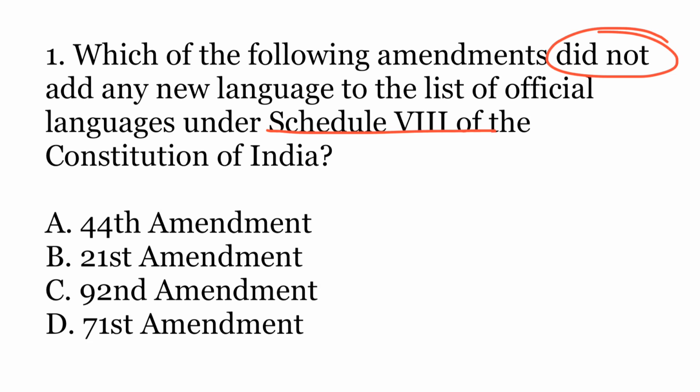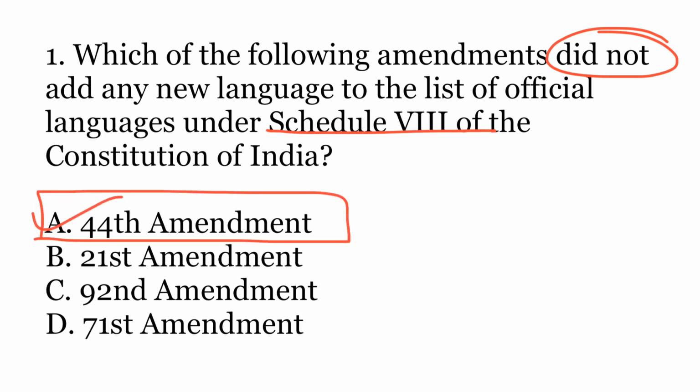44th Amendment, B. 21st Amendment, C. 92nd Amendment, or D. 71st Amendment. The correct option is A. 44th Amendment. So originally there were 14 languages in the 8th schedule.